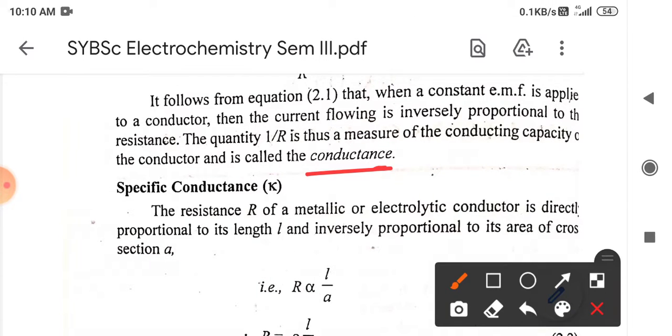So for conductance we consider the inverse of resistivity.